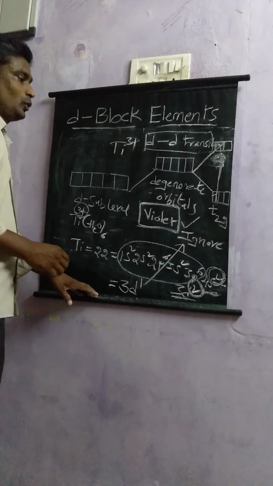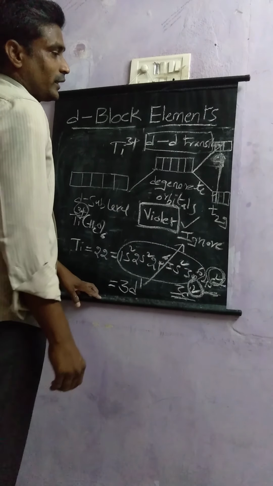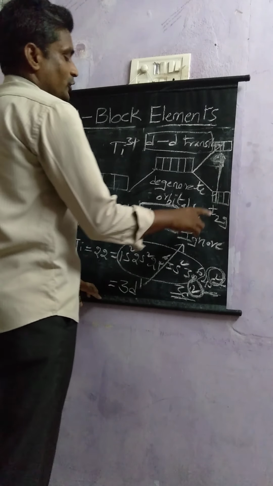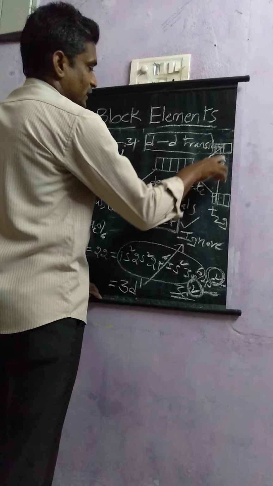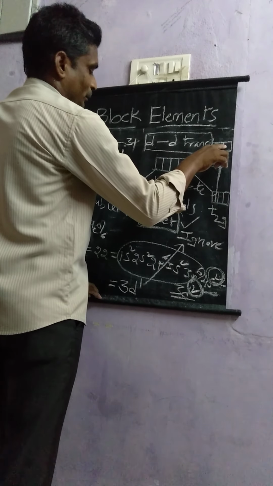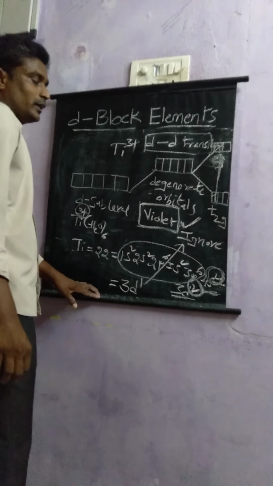So in this titanium 3 ion complex, the electron will jump from the T2g set to the Eg set, and that color will appear as violet to the naked eye.